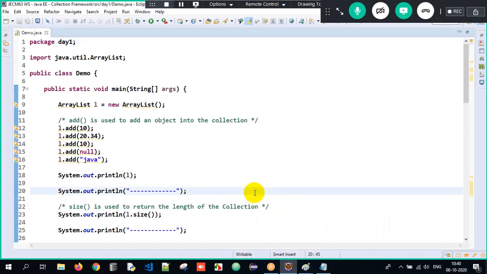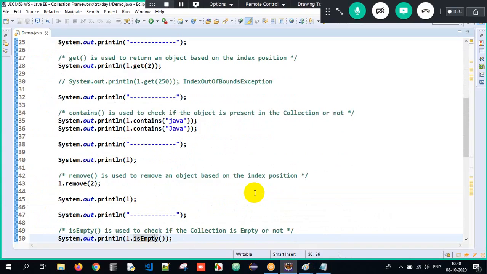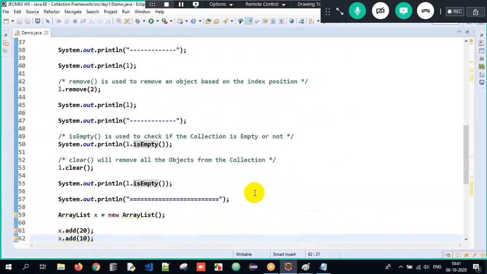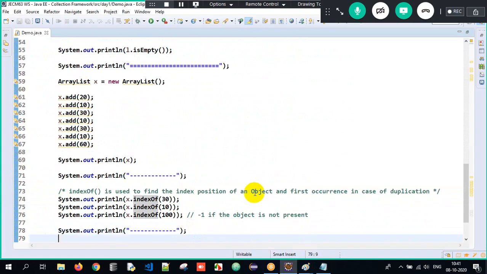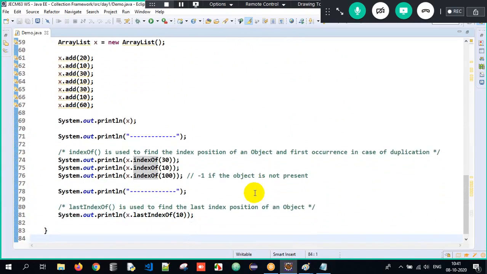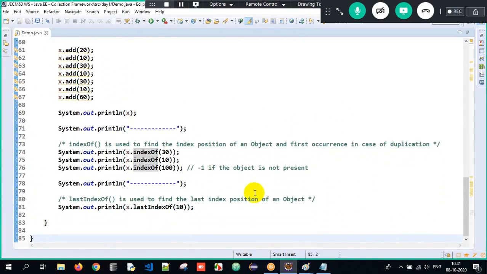See, add method is used to add an object, size method is used to calculate the size, get method will get the data, contains will check if that is available or not, remove, is empty, clear. After that we also saw something called index of and last index of. So these are the different procedures of how a Java program works.